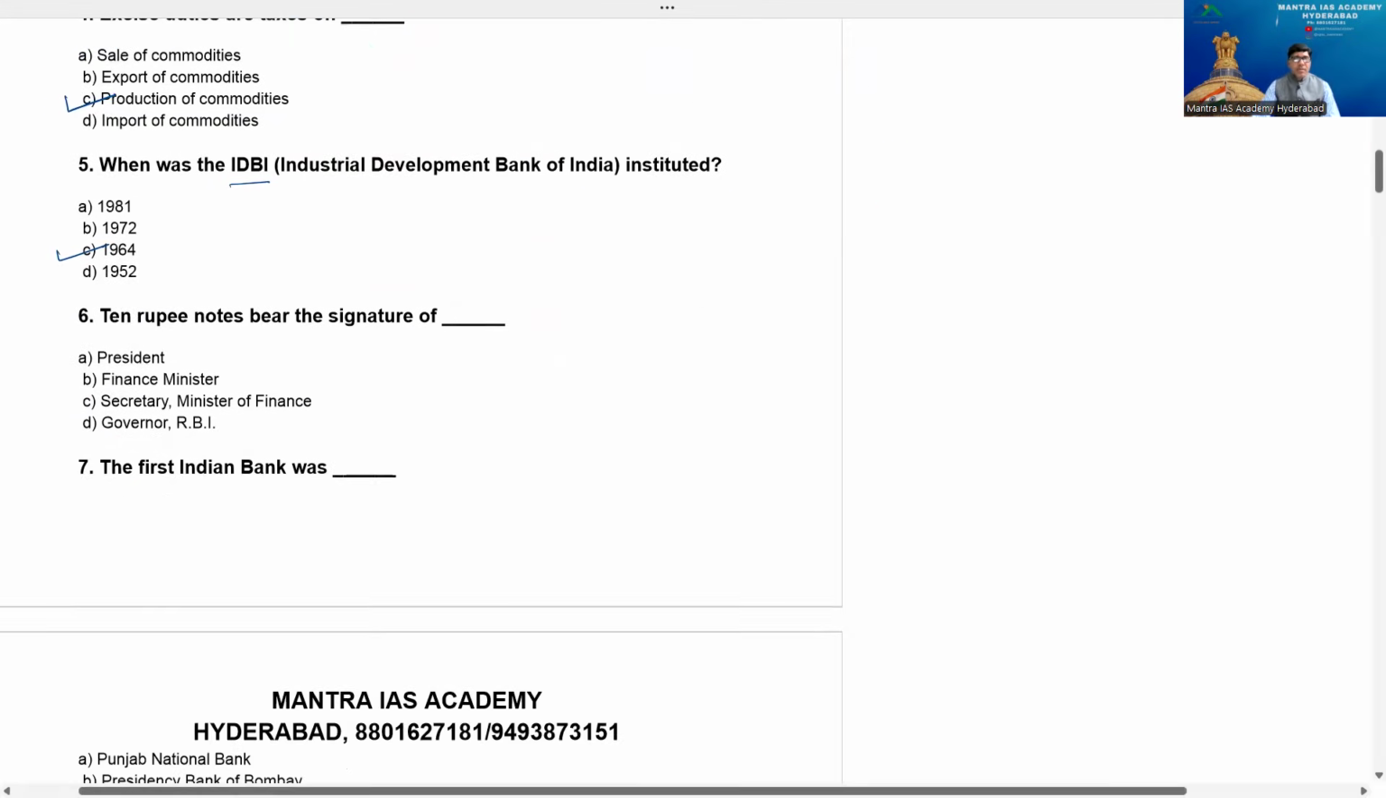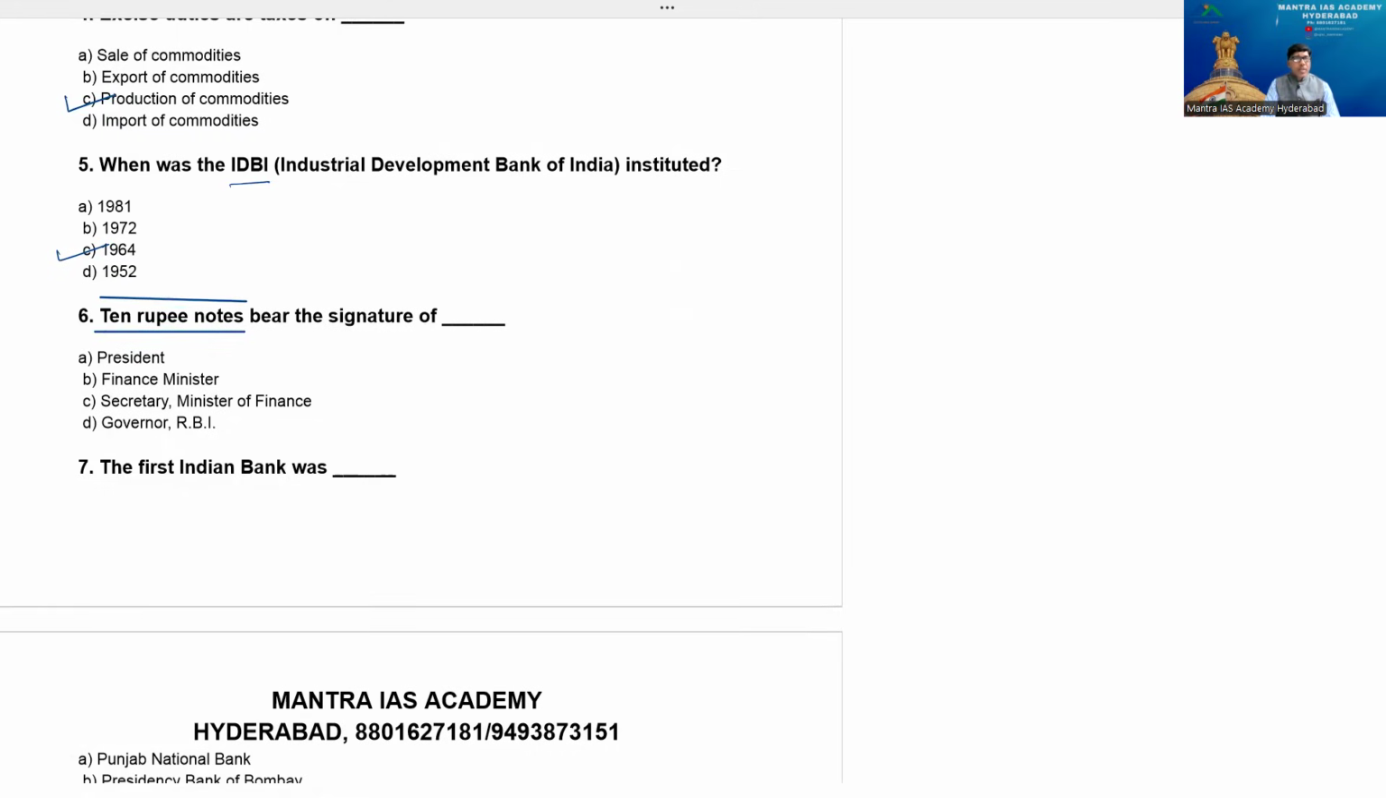Now in this case, please be cautious while writing the answer. It's 10 rupee notes, specifically mentioned. No tension, no worry, I'll tell you why he mentioned it in that style. 10 rupee notes bear the signature of option A, President of India, B, Finance Minister, C, Secretary, Ministry of Finance, and D, Governor of RBI. Governor of RBI is the right answer, beta.